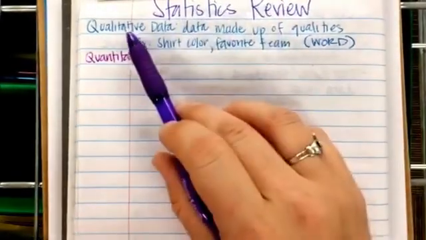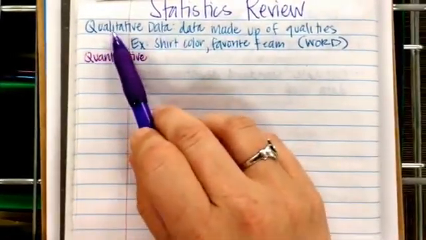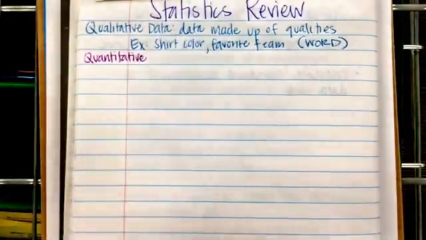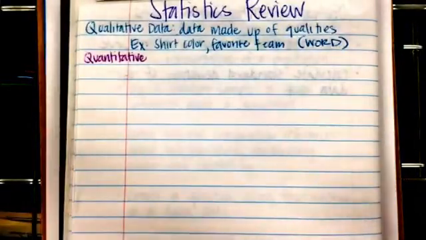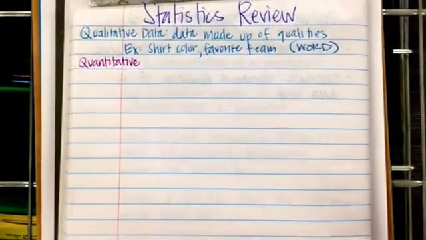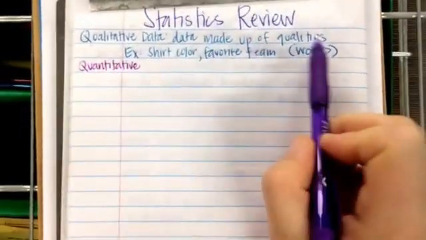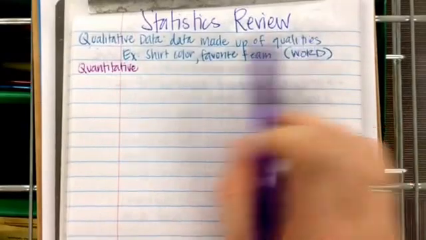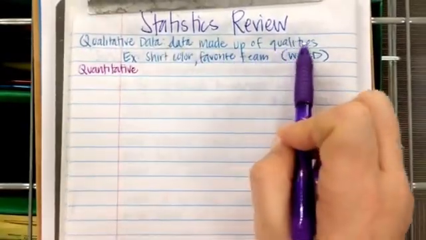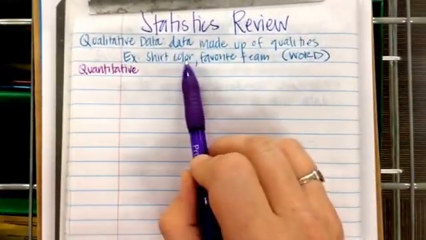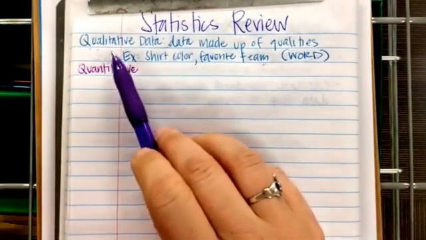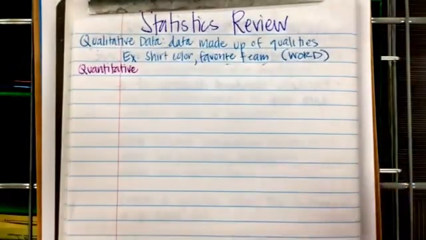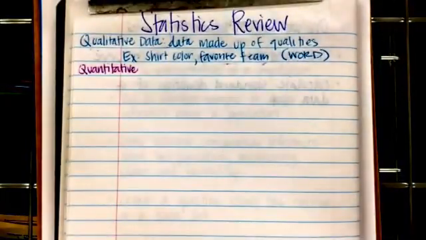So our statistics review, we've got qualitative data, which is data made up of quantities. Now that's a terrible definition because, again, quantities or qualities, qualitative, qualities, right? They are the same word, basically. So qualitative data is data made up of qualities. An example of that would be shirt color or favorite team, right? That's word data. It's things that can't be put into a calculator to figure out, right?